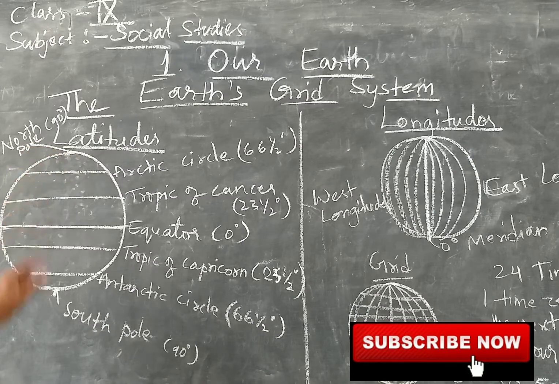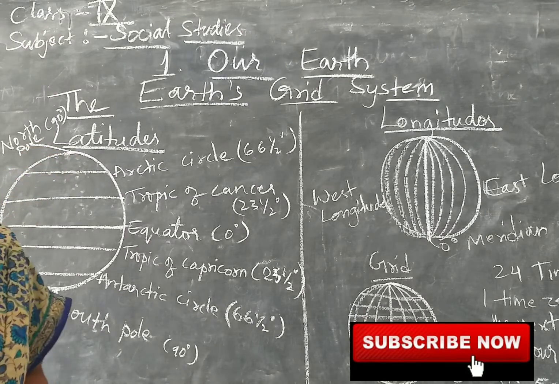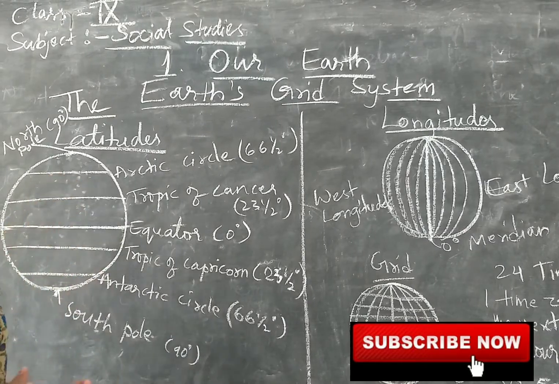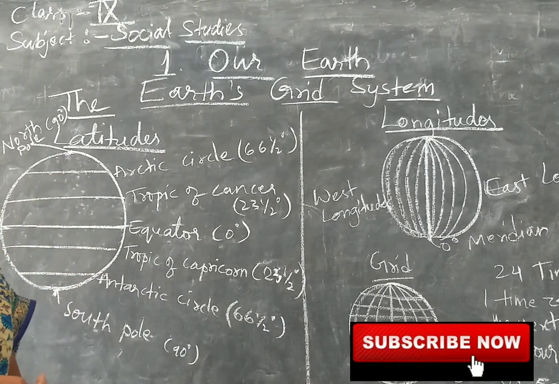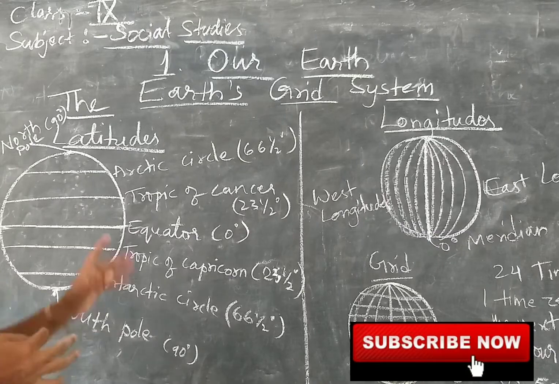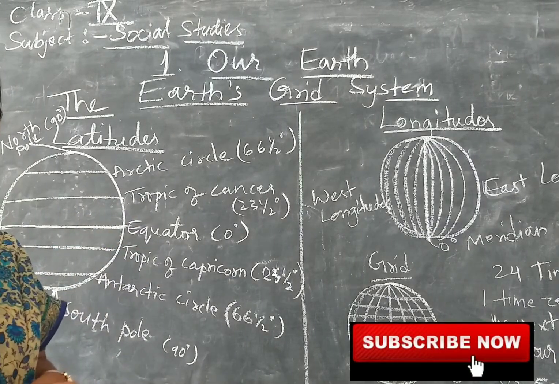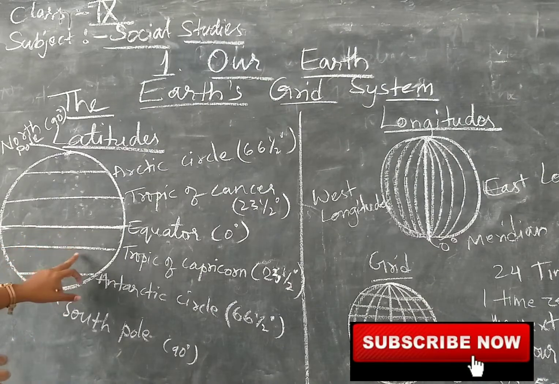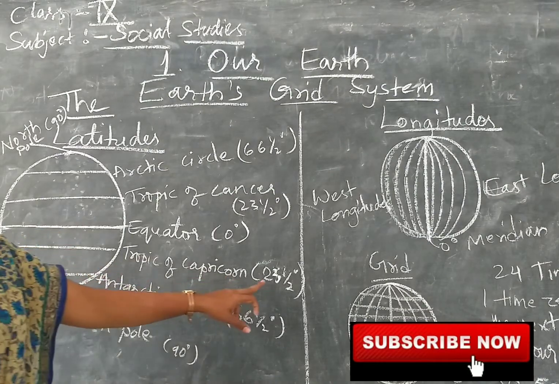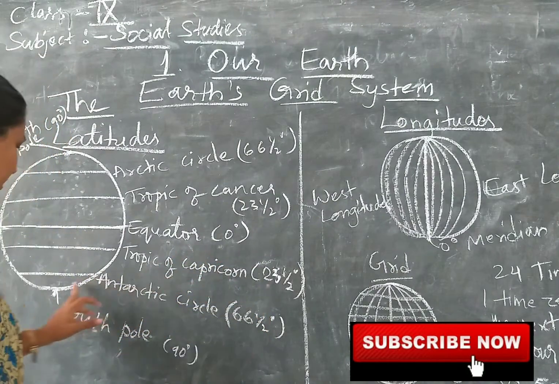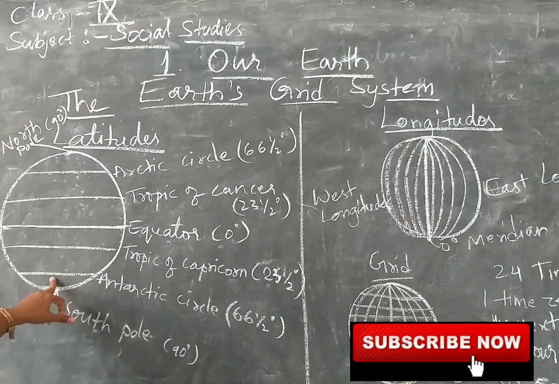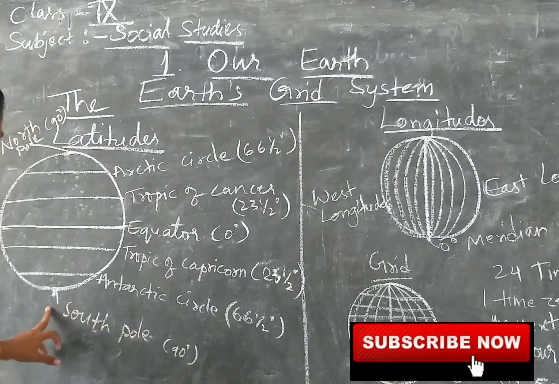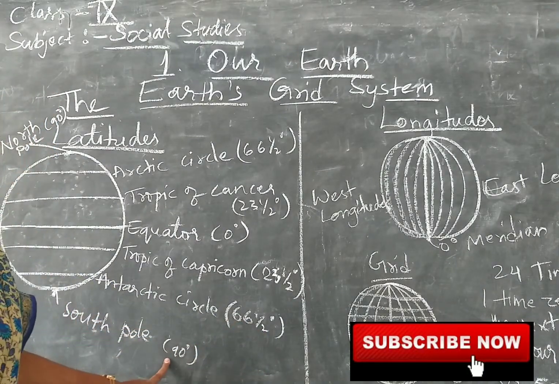So based upon the temperature, based upon the sunlight, you divide these climatic zones. So for the classification of these climatic zones, these latitudes were given names. Okay children, so here in the southern hemisphere also you have Tropic of Capricorn, that is 23.5 degree, the Arctic Circle, that is 66.5 degree, and the South Pole, that is 90 degree.